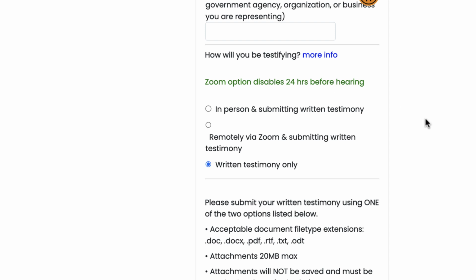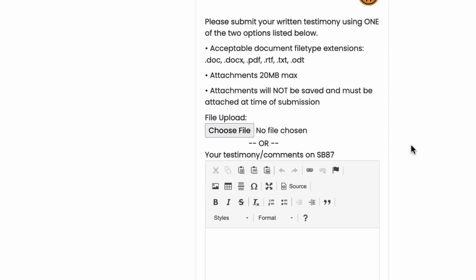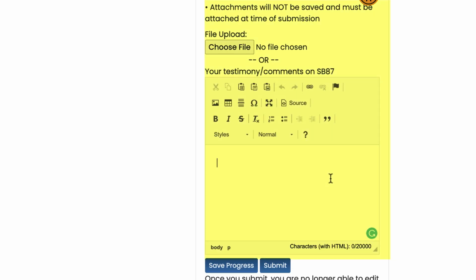And then it will allow me to select in-person and written testimony, remotely via Zoom and written testimony, or written testimony only. Notice that this Zoom option is disabled 24 hours before the hearing. As I told you, the 24-hour before the hearing deadline starts the late testimony and also locks out the Zoom option. So I'm going to submit written testimony only. And you could attach a document, or you could simply type your testimony here.